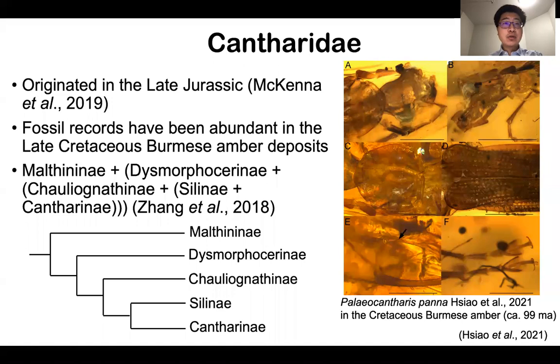Based on a recent phylogenomic study, Cantharidae originated in the late Jurassic. The fossil records of Cantharidae are also abundant, especially in Mesozoic Burmese amber and Cenozoic Baltic amber. The molecular phylogenetic analysis of Coleoptera in Zhang et al. 2018 has revealed the possible relationships among the 5 subfamilies.